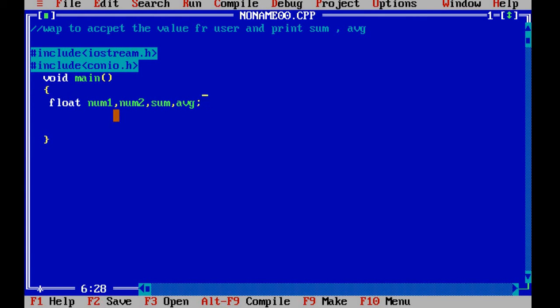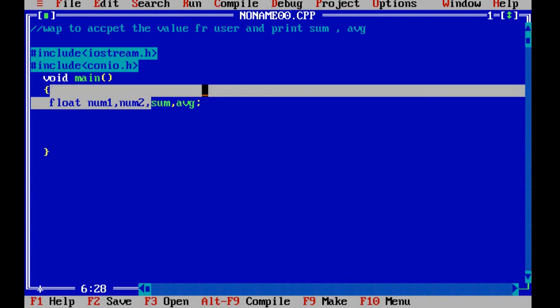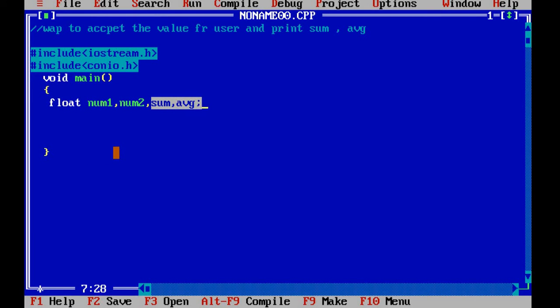For separation we can give a comma, or if you want you can write float num2 separately, but it becomes too lengthy. That's why, since all the variables hold the same data type, I separated them by commas and the statement gets enclosed with a semicolon. So the choice is yours. Why am I taking float here? Because if the answer comes in decimal, without any error it will display that because of float.